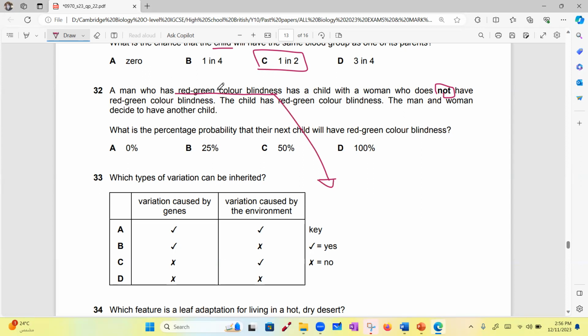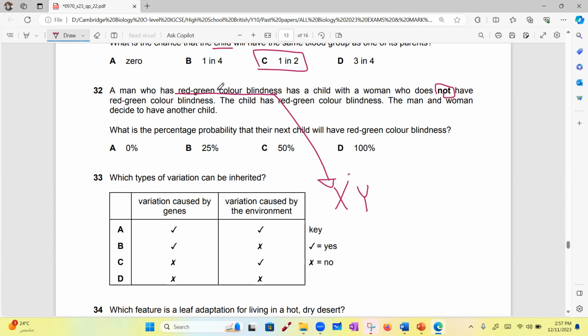XY. Yes, as long as I know that the disease is X-linked, I will use the letters XY. And he is sick. What do you know about color blindness? Is it a dominant disease or recessive? Recessive? So I will put the recessive first. Which letter will you choose? Choose any letter. R. So I will put R small on the X or the Y.